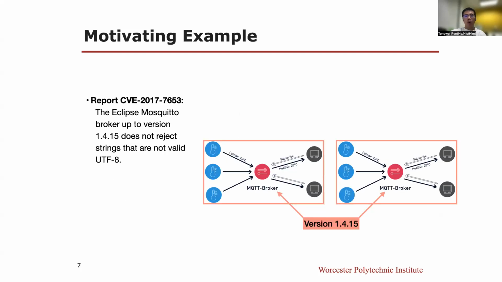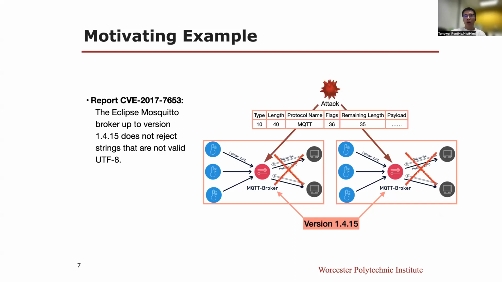A CVE reported the Eclipse Mosquitto broker up to version 1.4.15 doesn't reject strings that are not valid UTF-8. The bug will disconnect other clients when they receive those invalid messages. By designing a malicious message, the attacker can attack every Eclipse broker with this version and cause vast disconnection.